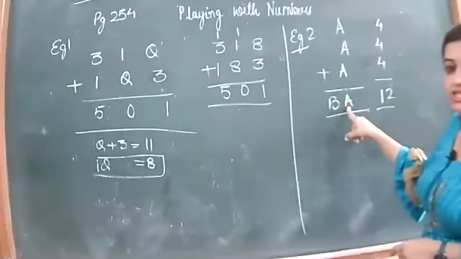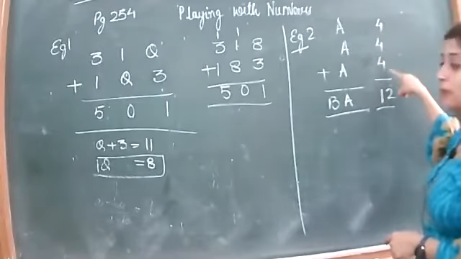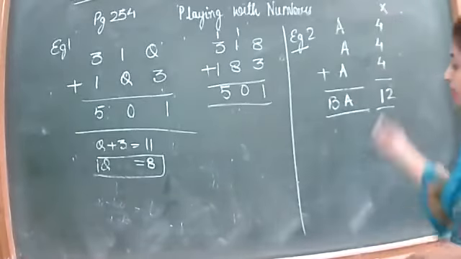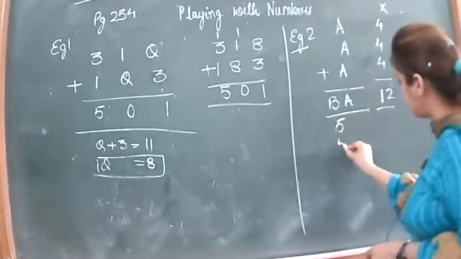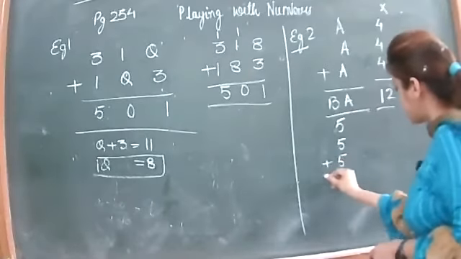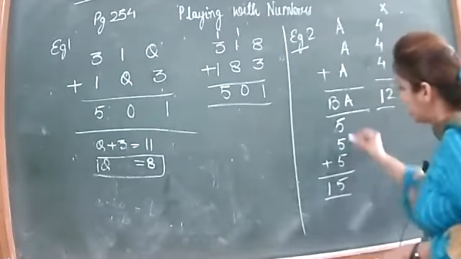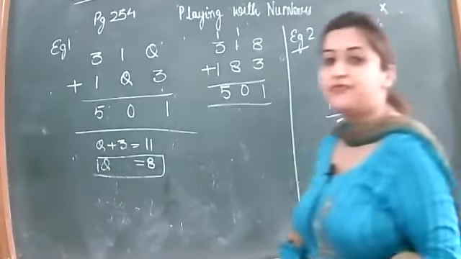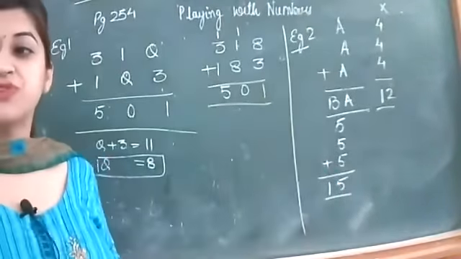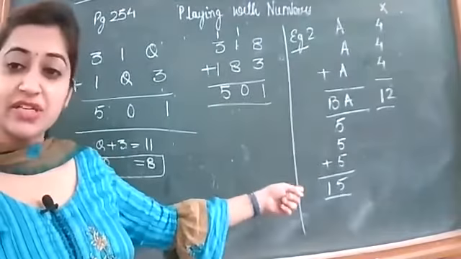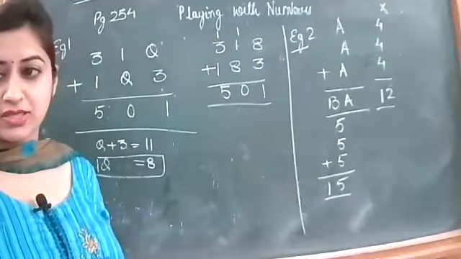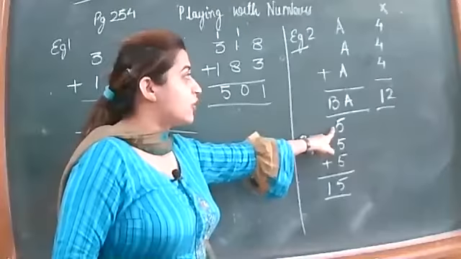But here A should be the same. जो digit आपने यहाँ 4 लिखी है, यहाँ पे भी वही आना चाहिए. Means 4 is not valid. Next is your 5. The answer is 15. So as you can see, if you add 5, 5, 5, your answer is 15. And the last digit is exactly the same as A. So that means this is your answer. So the value of A is 5.